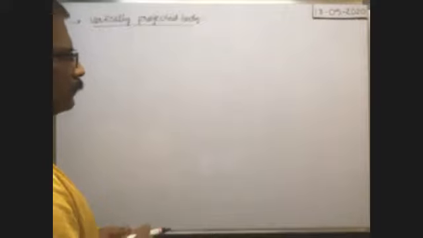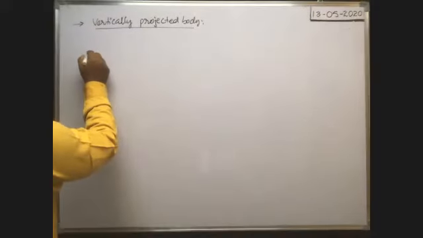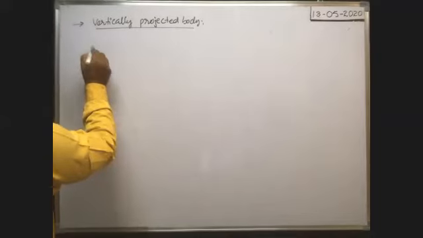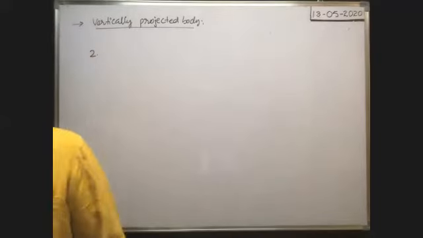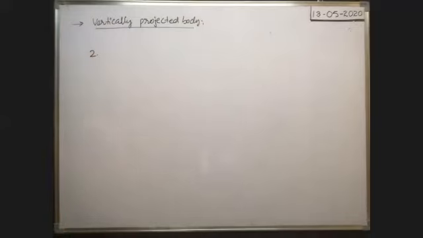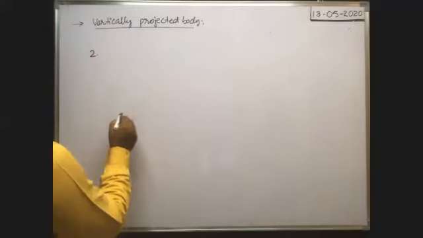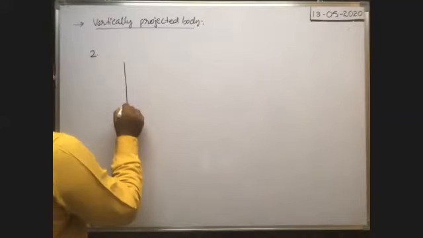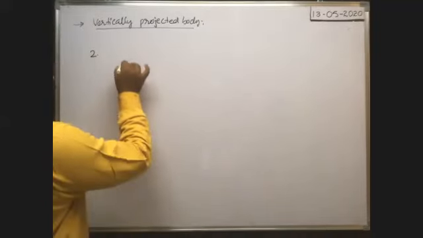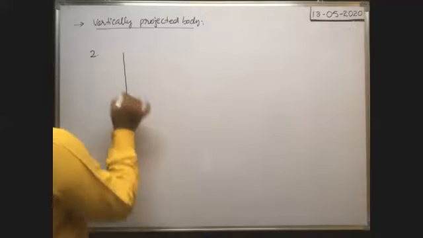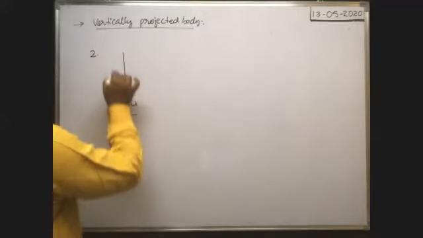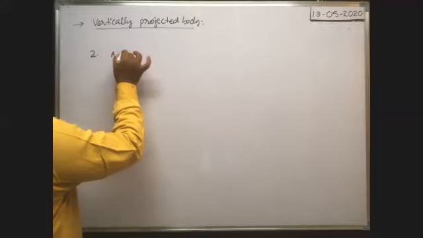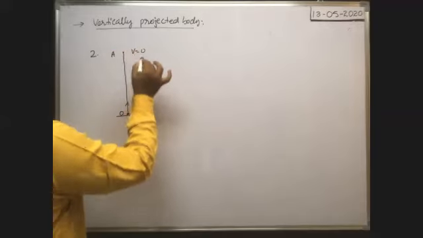one more note point. In case of a vertically projected body only, one more note point. Okay. Suppose one body is thrown vertically upwards with a velocity u. It is the point of projection O. Highest point is say B. At this point, final velocity is equal to 0.